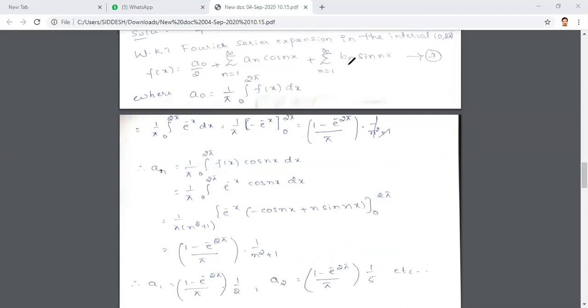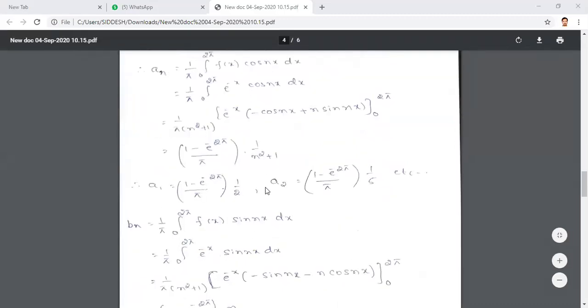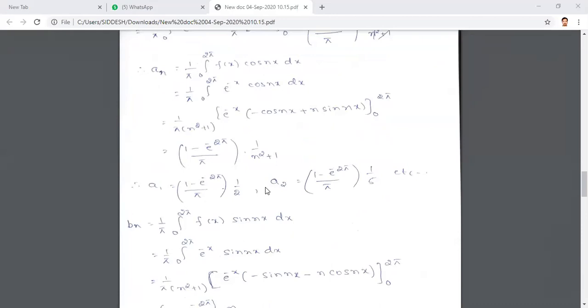If you want, you can find a1, a2 here, or otherwise you can find them at the end stage also. This is the an relation we got. In this, if you put n equals 1, it will become 1 square plus 1, that is 1 by 2, times 1 minus e power minus 2 pi by pi. Now put n equals 2, then you will get 1 minus e raised to minus 2 pi by pi into 1 by 2 square plus 1, that is 1 by 5. Like this, you can find a3, a4, and so on.